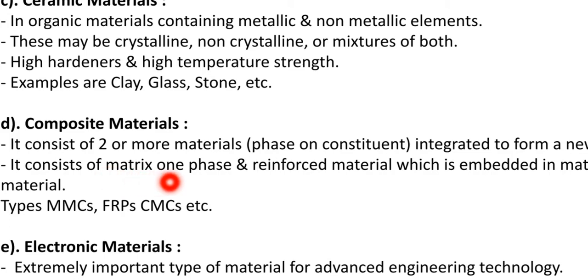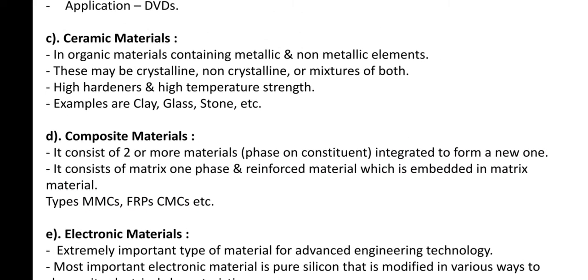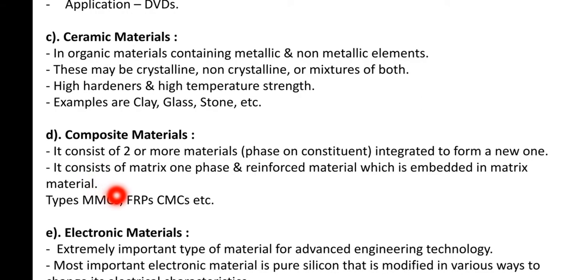It consists of a matrix phase and reinforcement material which is embedded in the matrix material. Types: metal matrix composites, fiber reinforced plastics, ceramic matrix composites.